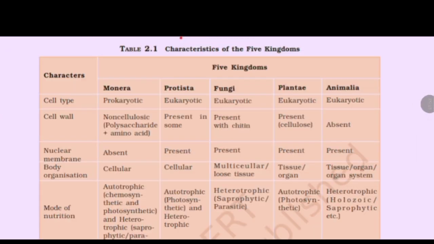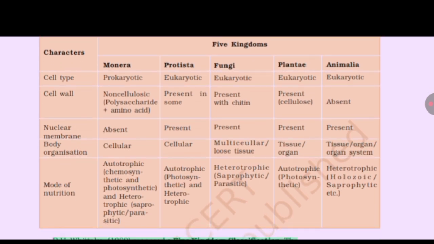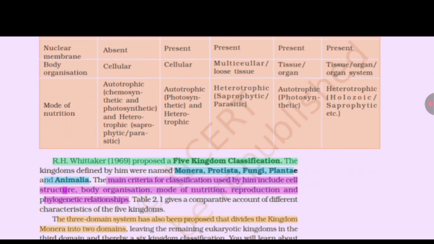Table 2.1, Characteristics of the five kingdoms. Five kingdoms: Monera, Protista, Fungi, Plantae, and Animalia. Cell type: prokaryotic, eukaryotic, eukaryotic, eukaryotic, eukaryotic. Cell wall: non-cellulosic, polysaccharide plus amino acid, present in some, present with chitin, present with cellulose, absent. Nuclear membrane: absent, present, present, present, present. Body organization: cellular, cellular, multicellular or loose tissue, tissue or organ, organ system. Mode of nutrition: autotrophic, chemosynthetic and photosynthetic, and heterotrophic, saprophytic, and parasitic; autotrophic, photosynthetic; heterotrophic, holozoic, saprophytic, etc.